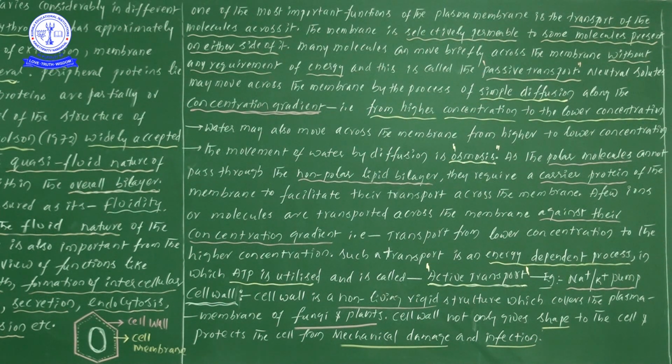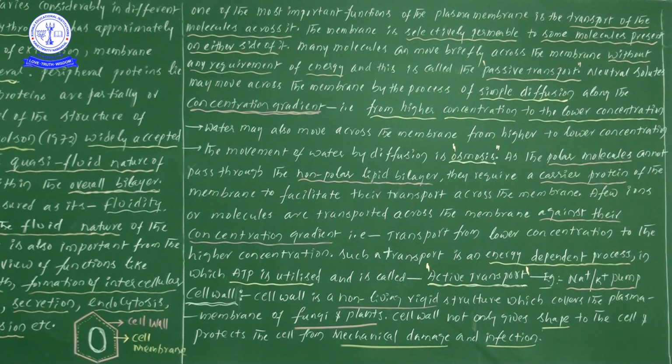What are the main important points? The membrane is selectively permeable. It will not allow all kinds of molecules to transport; that is acting as selectively permeable.